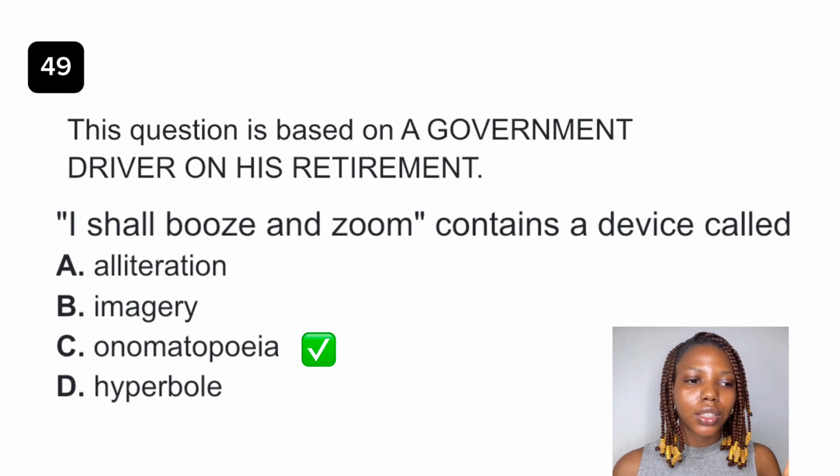Hyperbole is the use of exaggeration. In this question, the word zoom is an imitation of the sound from fast movement. Zoom, right? So that is onomatopoeia. So option C is the final answer to this question.